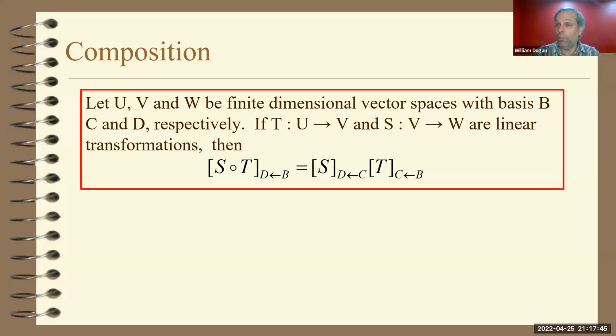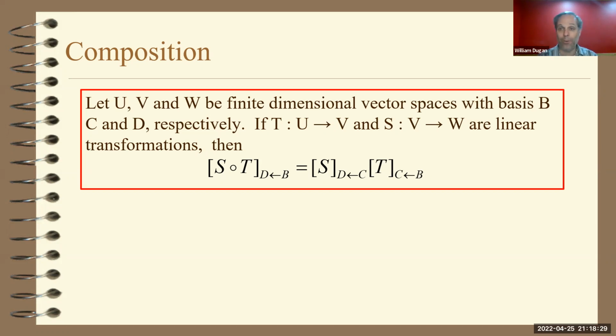So suppose you have finite dimensional vector spaces U, V, and W with bases B, C, and D respectively. Then if T and S are linear transformations, T goes from U to V, S goes from V to W, we already know that S composed with T is also a linear transformation, and it goes from U to W. So because of that, I should be able to find the matrix of the composition relative to B to D. And it winds up being that matrix is a product of two matrices.